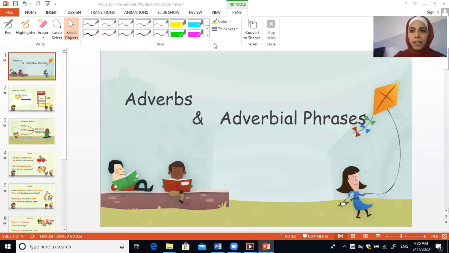Okay, hello again. This is part 2. So now we're going to talk about adverbs and adverbial phrases. Before I start, I'm going to give you a hint about adverbs. Adverbs, from their name, look, adverb. So I add something to the verb. I describe the verb by adverb. So when I want to talk about the verbs, I use adverbs. Let's start.